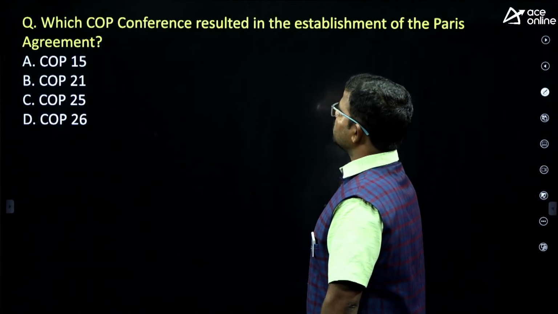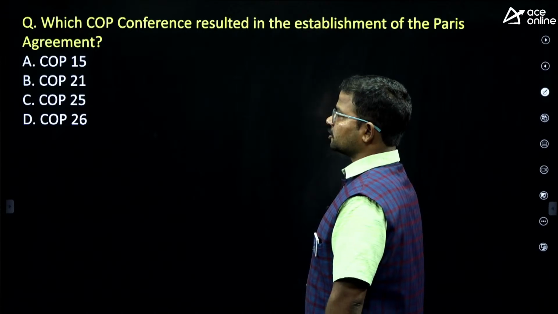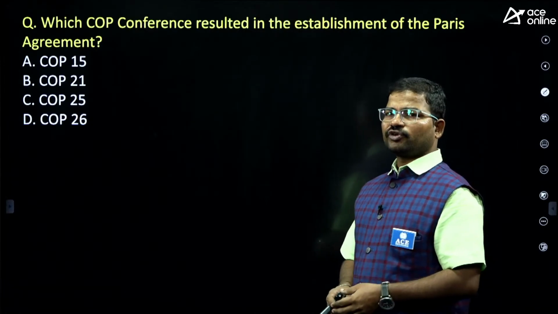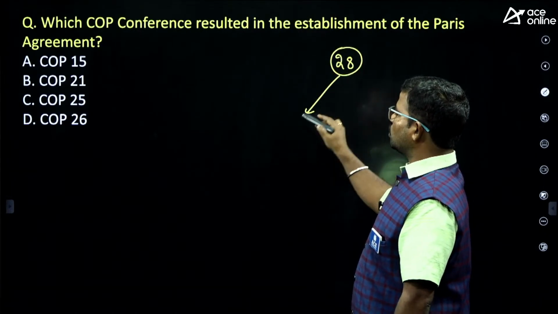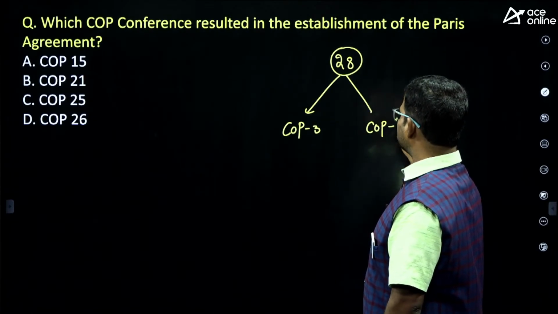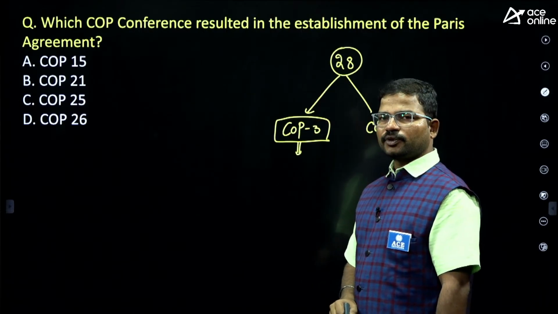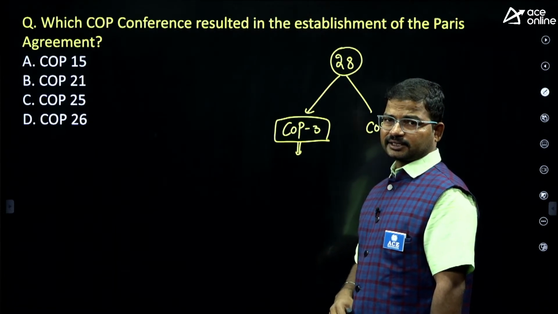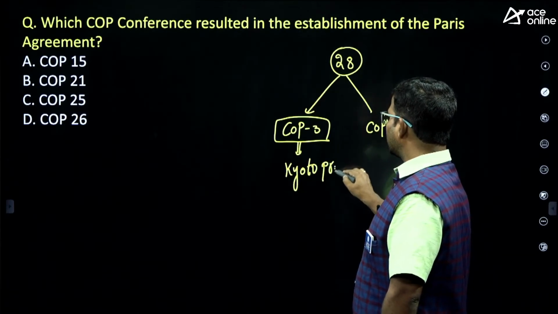Next, which COP conference resulted in the establishment of the Paris Agreement? Up to now, 28 COP conferences have been completed. Among them, the most important ones are COP3 and COP21. What is the specialty of COP3? In this, the first international protocol concerning greenhouse gases was initiated. The name of the protocol is the Kyoto Protocol.